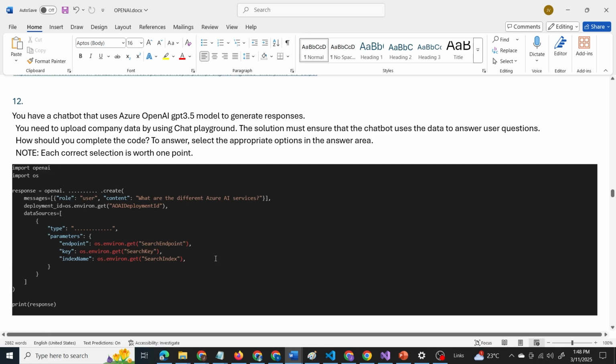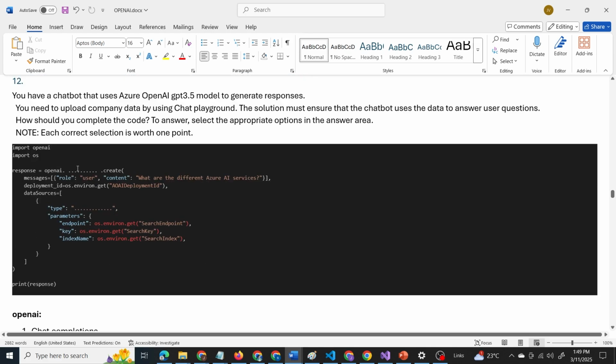Now, there is a Python code snippet provided and we have to complete the code with proper options. In the code, first we are importing a few libraries. Then we are calling a method and passing the user prompt. And here there is a data sources and there's a type. Which type of data source should we choose? And here are the parameters to connect to that data source.